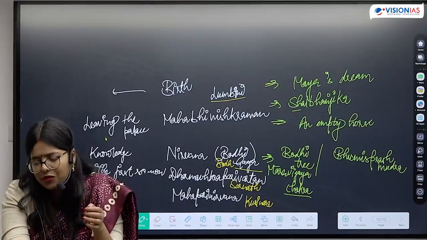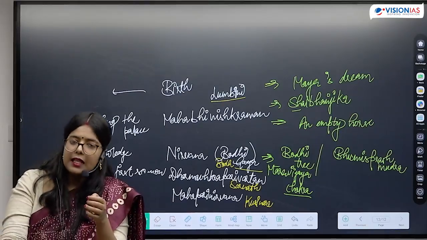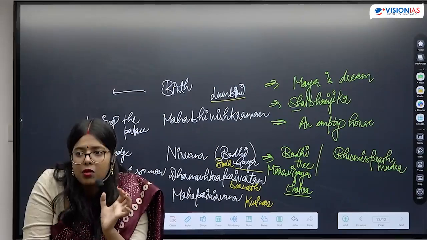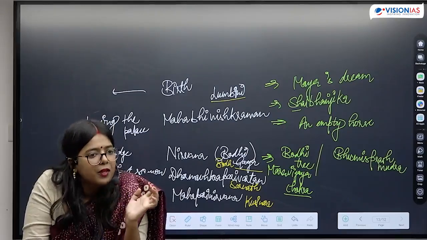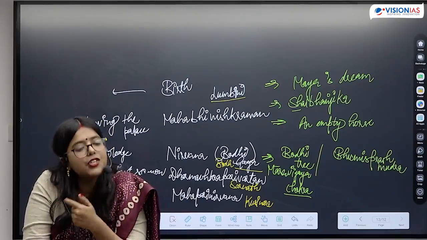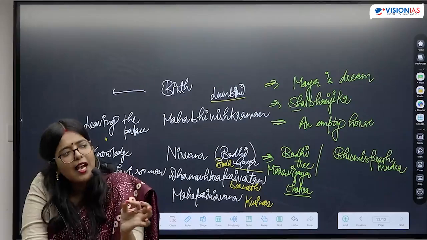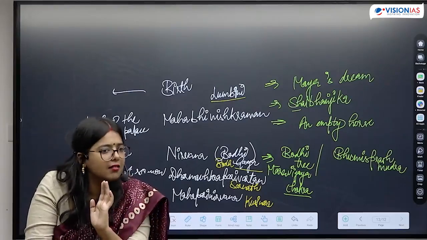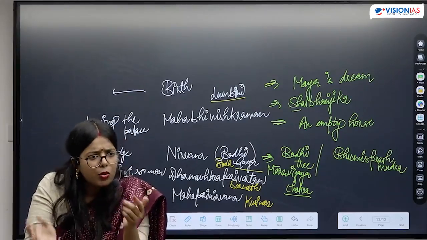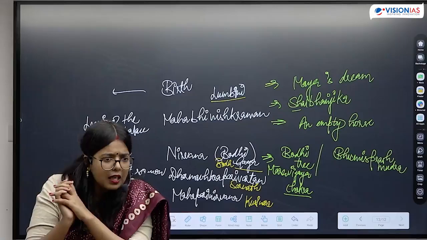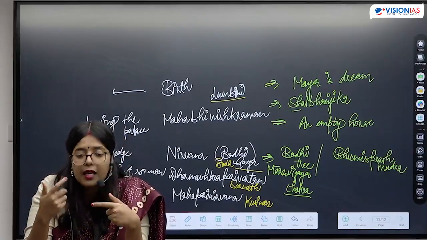When we talk about the idea of dharma in the Indian context, the Sanskrit term dharma has a very broad meaning. The English term religion does not have such a broad meaning. It means a religion that you have to follow, so it is talking about a particular sect and the philosophies associated with it.